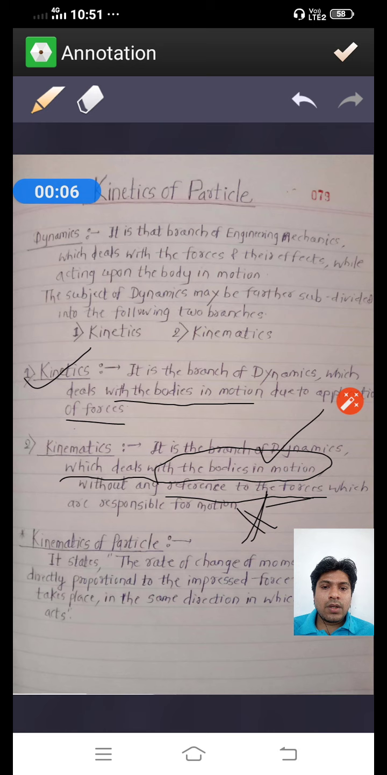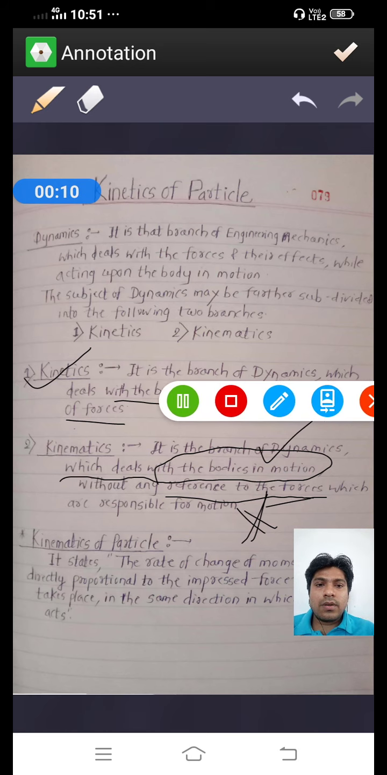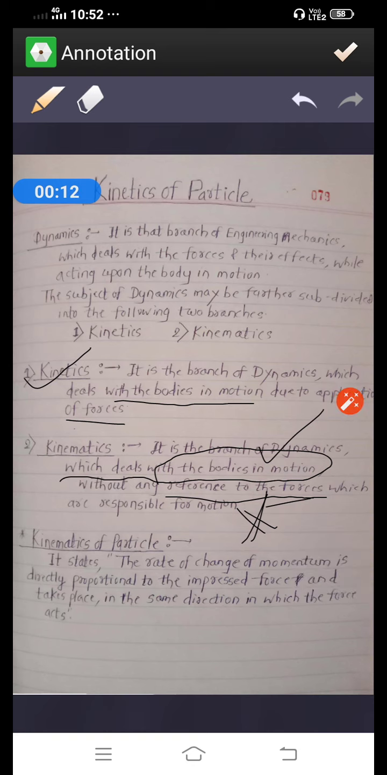So students, see Newton's second law of motion statement. What does that law say? The rate of change of momentum is directly proportional to the impressed force and takes place in the same direction in which the force acts. So, friend, what is the meaning of that statement?